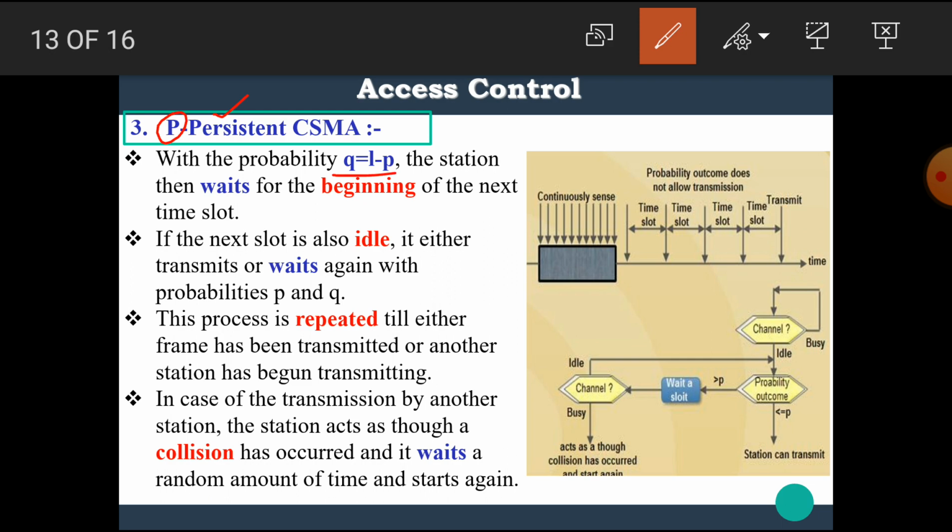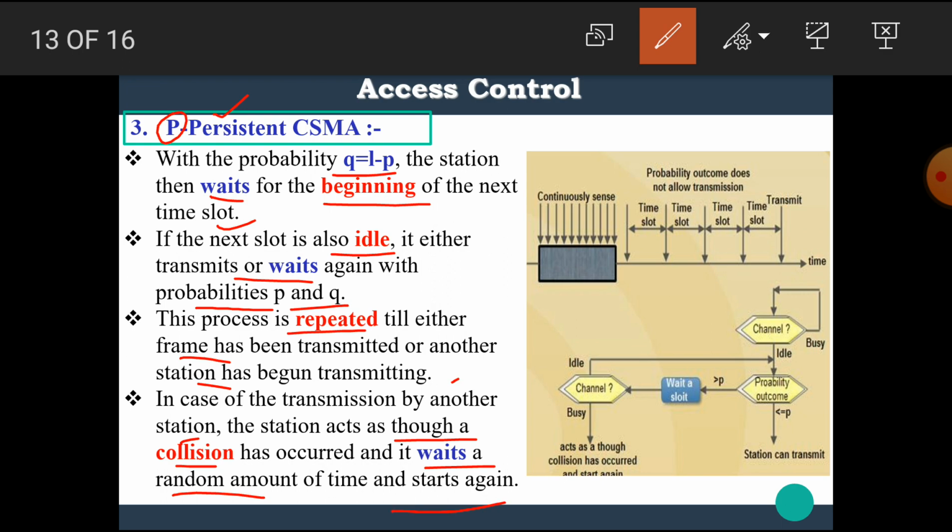With the probability Q equal to 1 minus P, the station waits for the beginning of the next time slot. If the next slot is also idle, it either transmits or waits again with the probabilities P and Q. This process is repeated till either the frame has been transmitted or another station has begun transmitting. In case of transmission by another station, the station acts as if a collision has occurred, waits a random amount of time, and starts again.